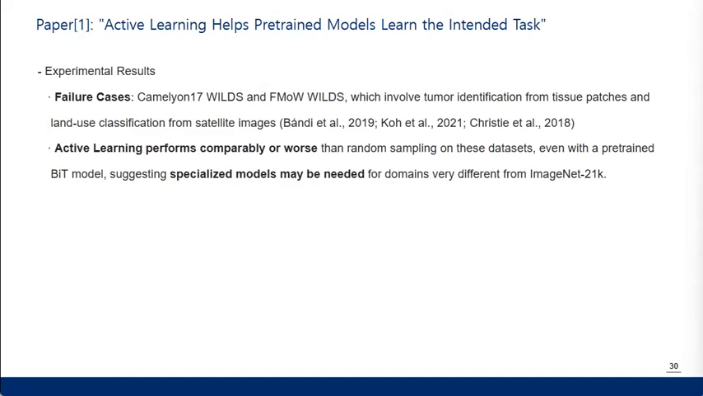Of course, there were also failure cases for the pre-trained model in some datasets. In these datasets, active learning performs comparably or worse than random sampling. So we can say that if a dataset is too irrelevant to the pre-training dataset, in this case ImageNet, a specialized model may be needed.